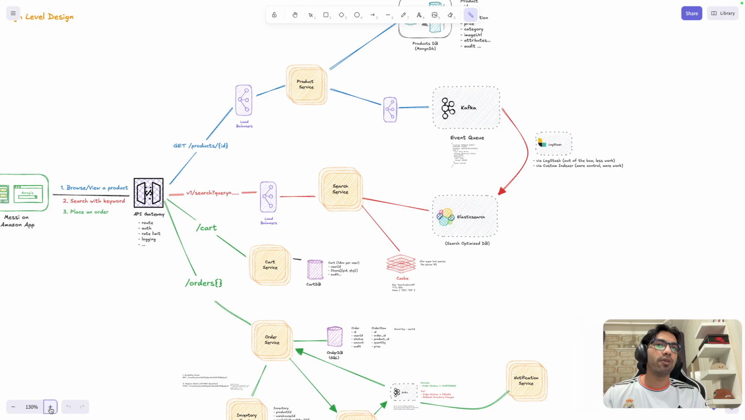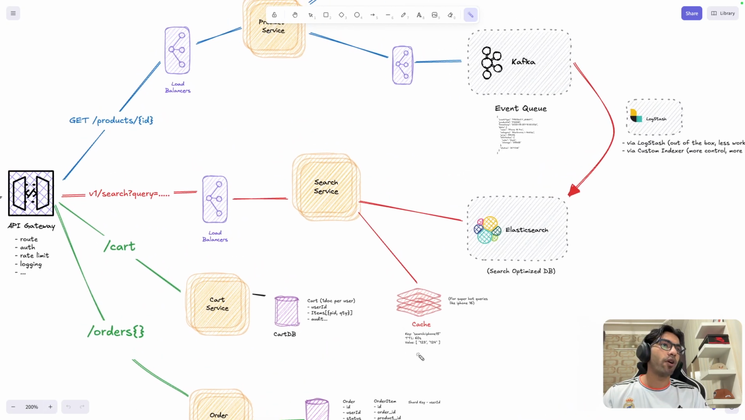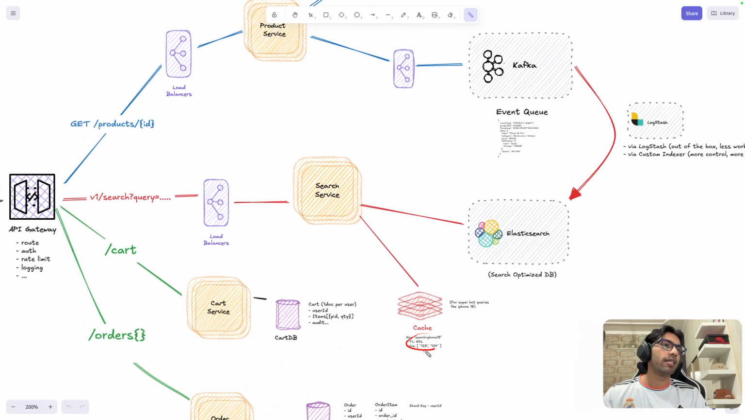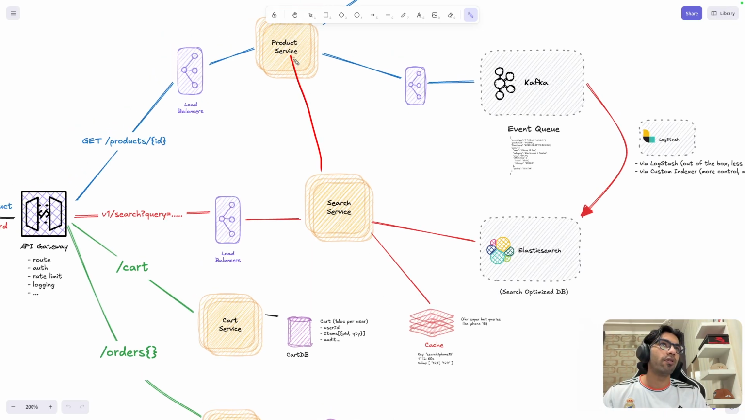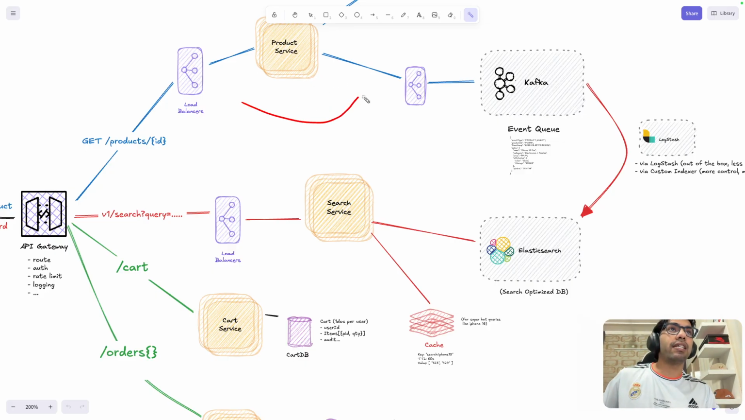Now here, one more thing, I am only returning the product IDs. So once you have got the product ID, you are going to call this product service to get images and all those things. That responsibility is with the product service only. We are not going to bring that responsibility to the search service.